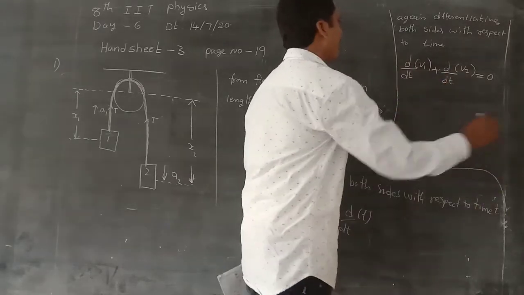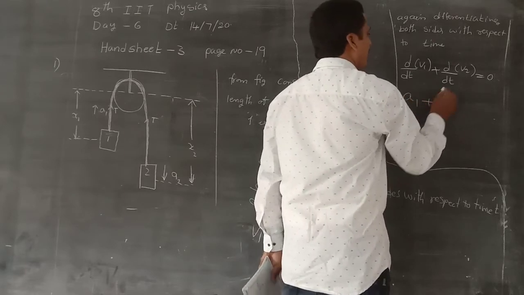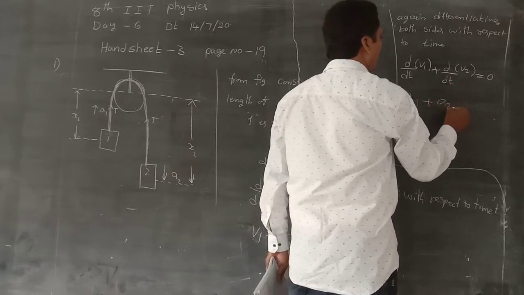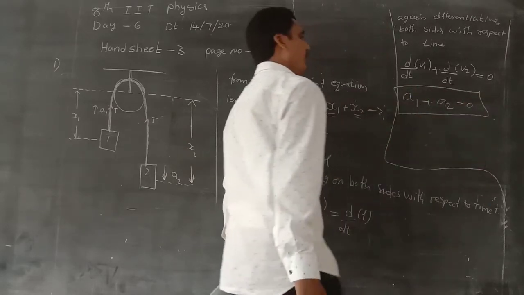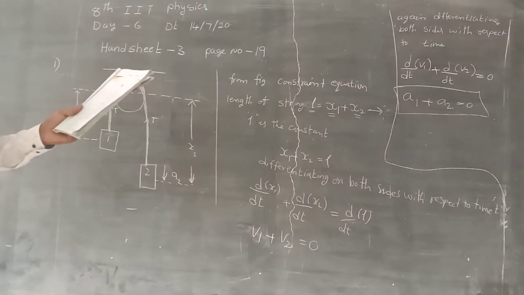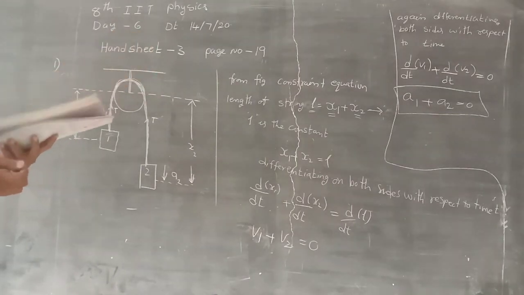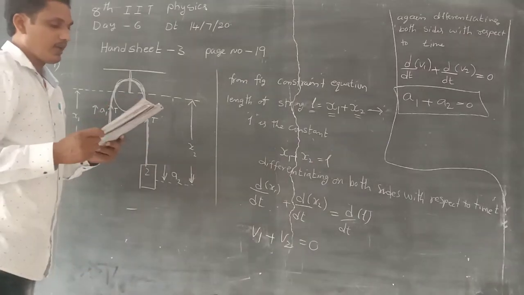We know that rate of change of velocity is called acceleration, so a1 plus a2 is equal to 0. This is the answer to the first problem, that is the fourth option: a1 plus a2 is equal to 0. Do the same kind of problems like this.